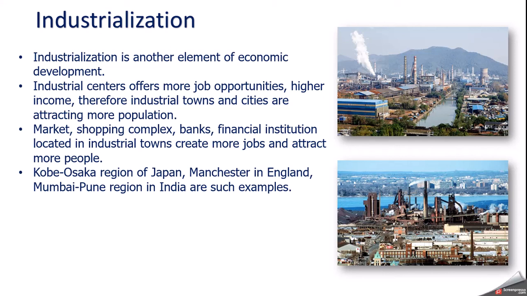For the workers, there must be a market, living areas, colonies, staff quarters, shopping complexes, banks, financial institutions, and all these things together create different kinds of jobs and employment opportunities, and that's why industrial towns attract more people.